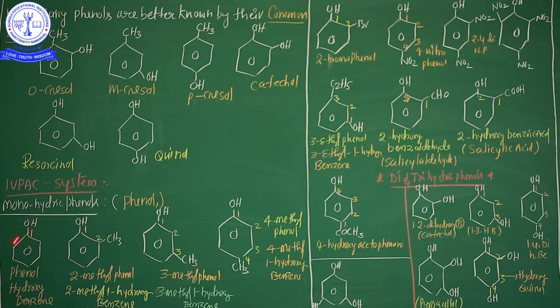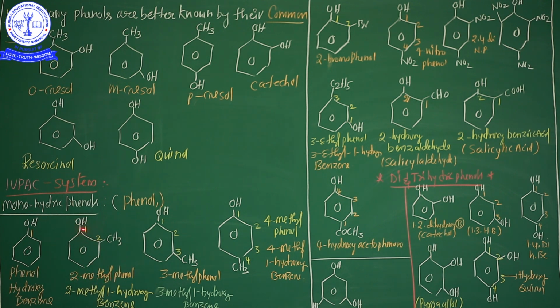Now see here, this is phenol. The common name is phenol, but the IUPAC name is hydroxybenzene, because this is the benzene group with a hydroxyl group attached. So phenol is the common name and the IUPAC name is hydroxybenzene.